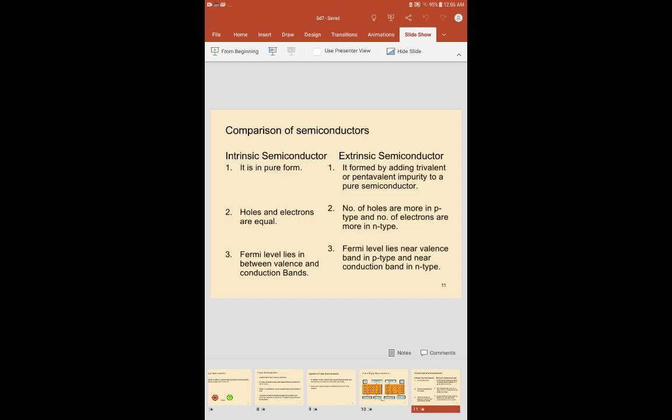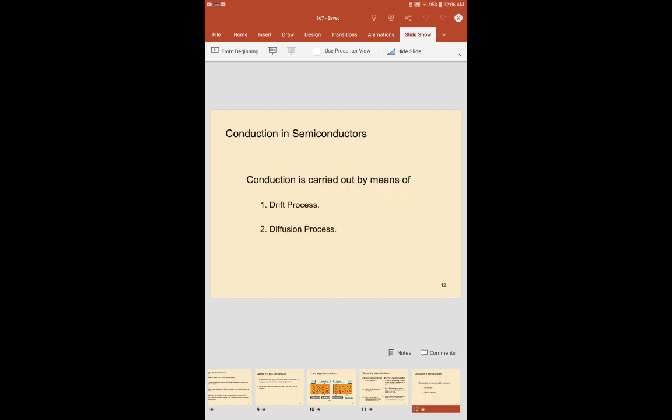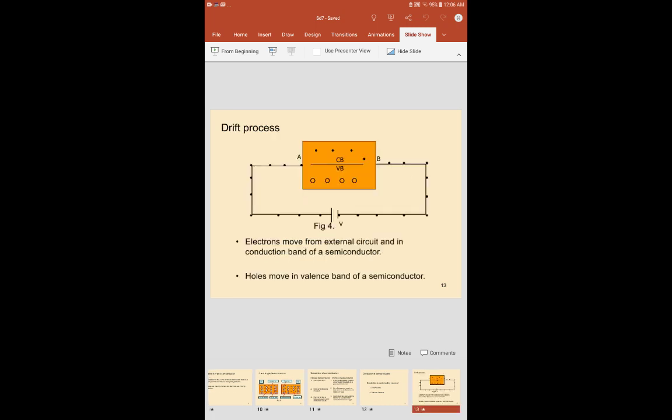And next we observe the comparison of semiconductors. So next, conduction in semiconductors. Conduction is carried out by means of drift and diffusion process. What is meant by drift process? By applying external voltage to the semiconductor, the flow of electrons and holes exists. These electrons flow in the conduction band only, and holes move in the valence band. So in this way the semiconductor will conduct.